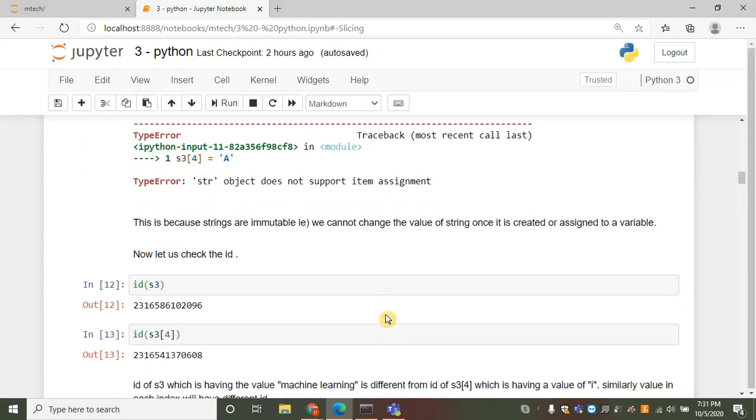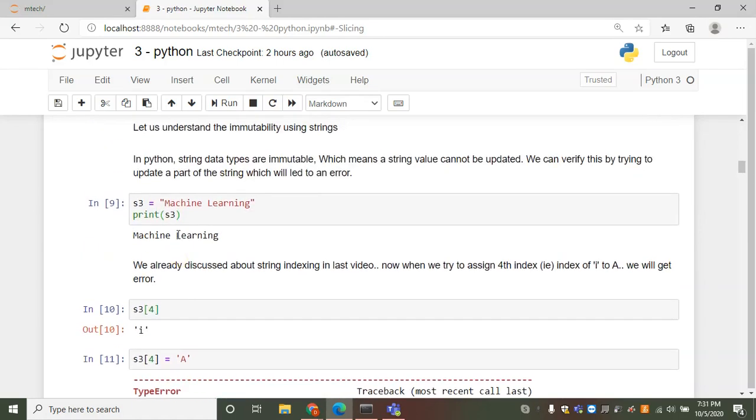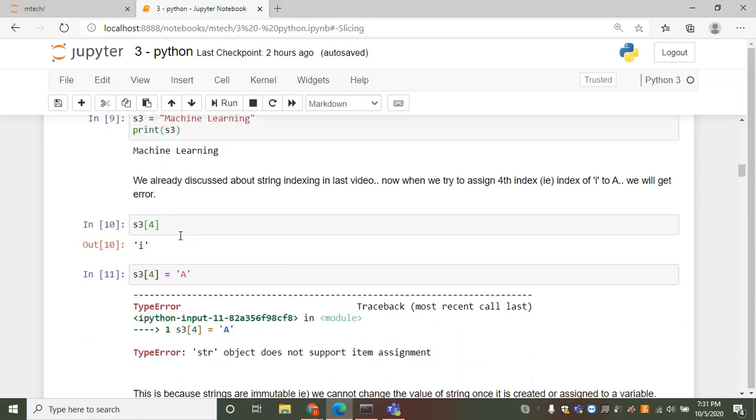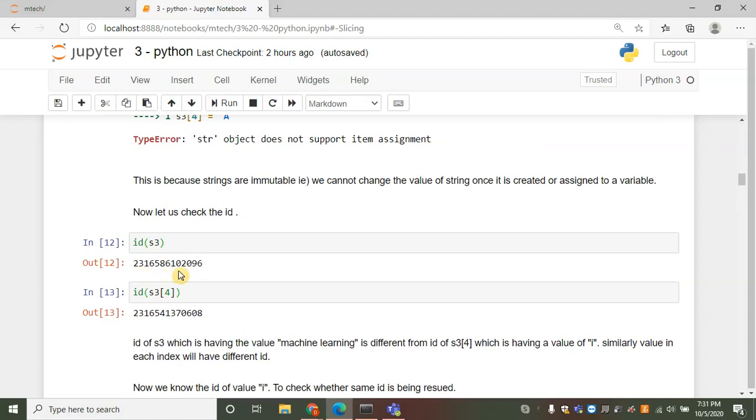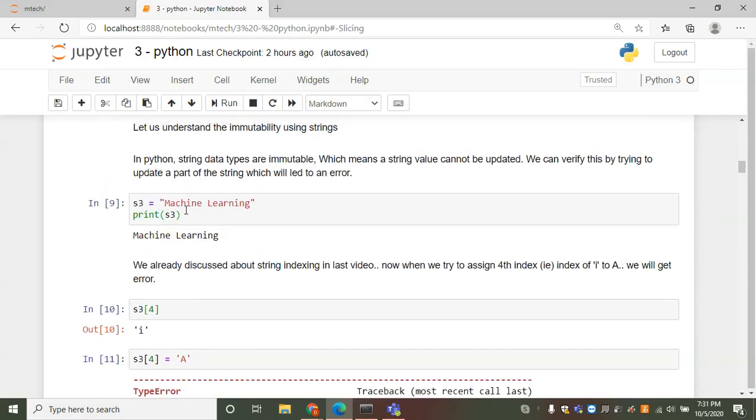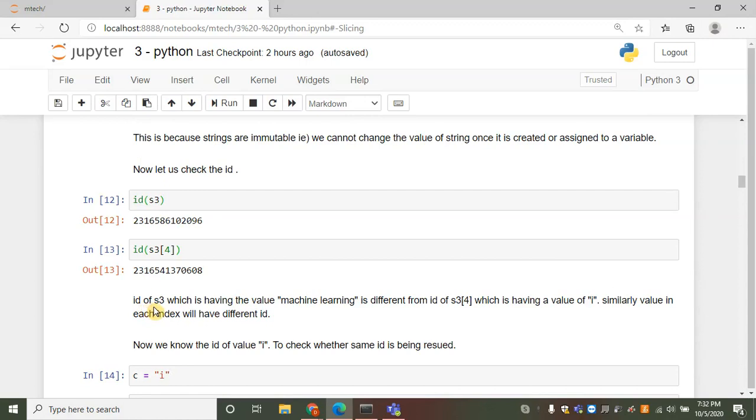Let us check the ID. I am checking the ID of the whole string, that is machine learning, s3. The ID of s3 is this one. And then I am checking the ID of the character i, which is at the fourth index. So the ID of s3, which has the value machine learning, is different from the ID of s3 of 4, which has the character i. Similarly, the value at each index will have a different ID.